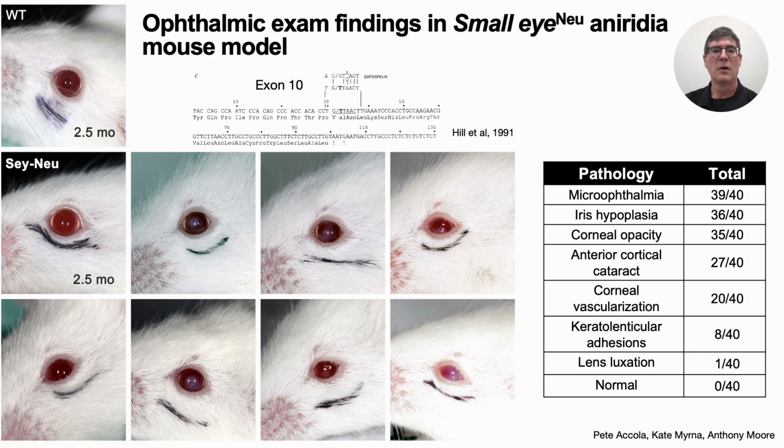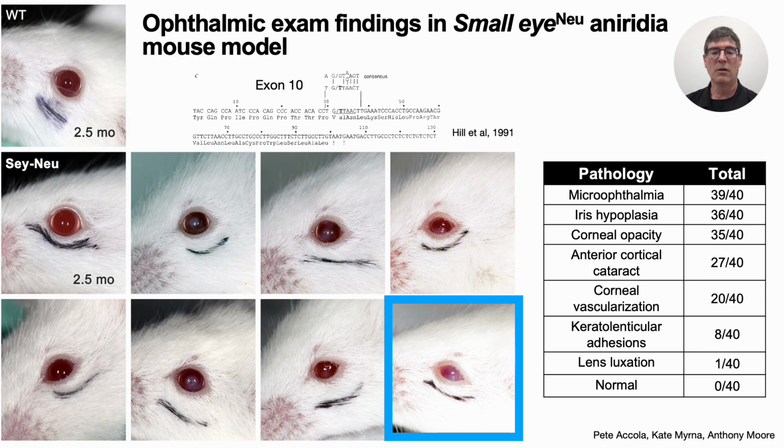On the other hand, the small eye mice have a range of microphthalmic eye phenotypes that range from mild to severe. As you can see in this gallery of photos, at 2.5 months of age, some small eye animals had a very mild pathology, like the photos of the children that I just showed, and others had a more severe pathology. I'm showing a mild form of the pathology in the current box, the animal in the upper left, and here is one of the most severe pathologies that include prominent fibrosis and vascularization.